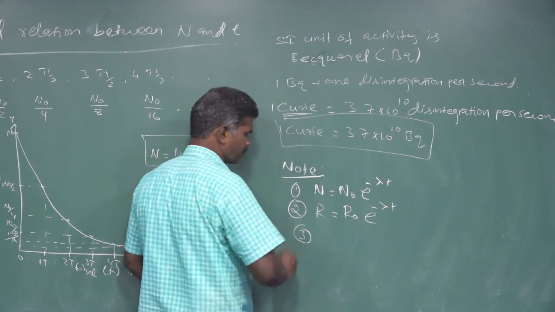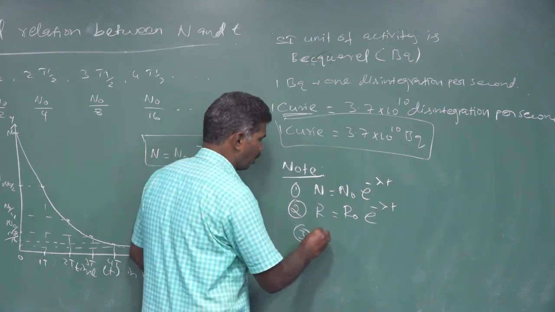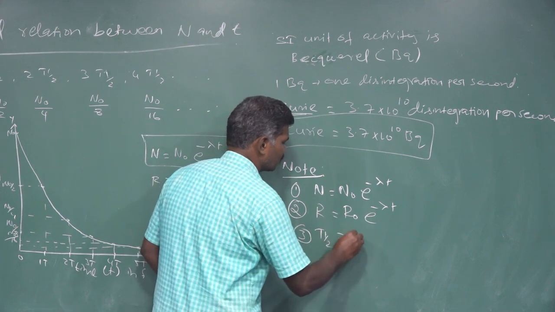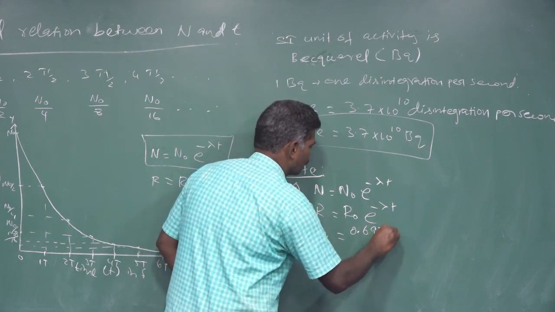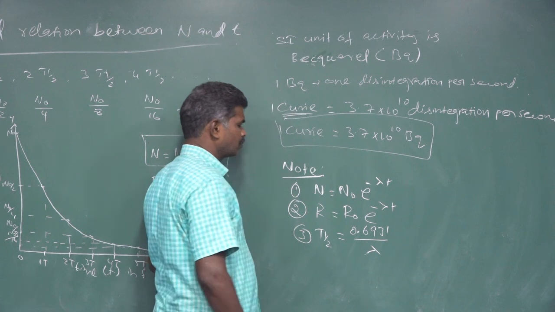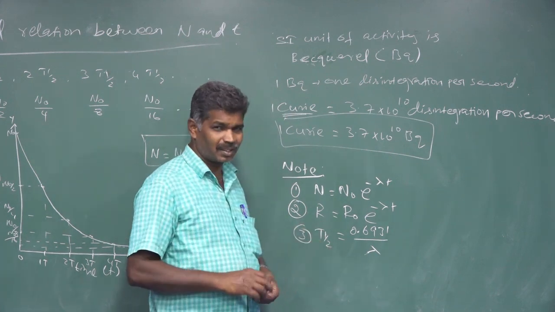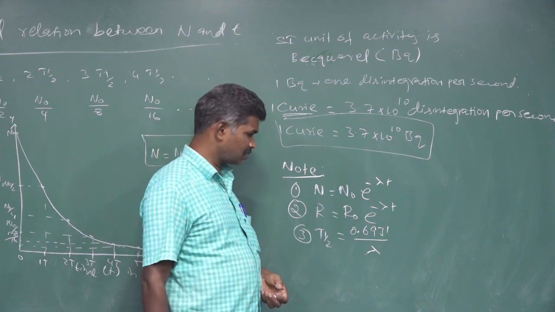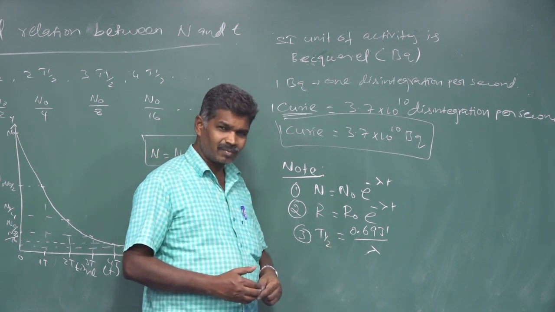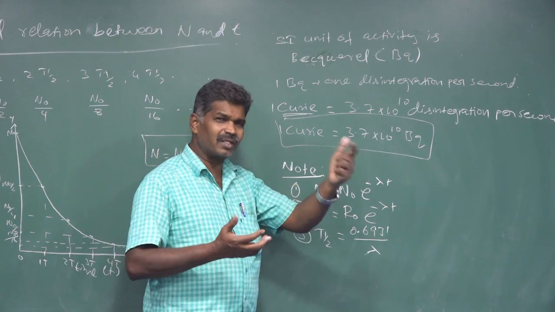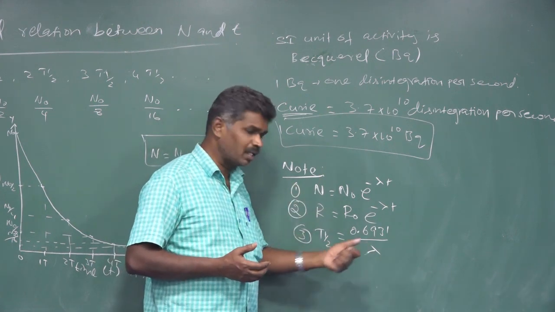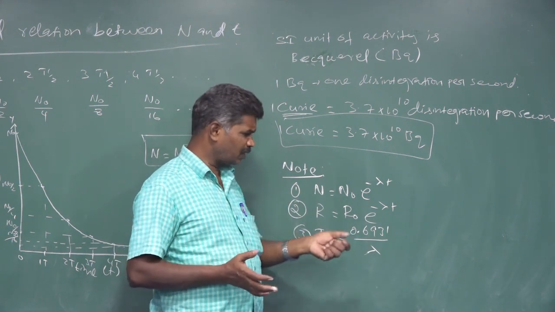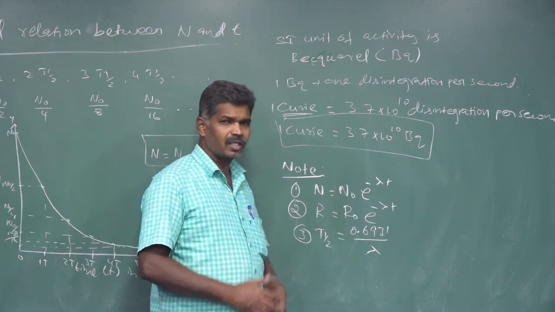The third one is the half-life period, T half is equal to 0.6931 divided by lambda. The half-life period depends upon the nature of the element and its decay constant. The decay constant value is different for different elements. That's all. Thank you.